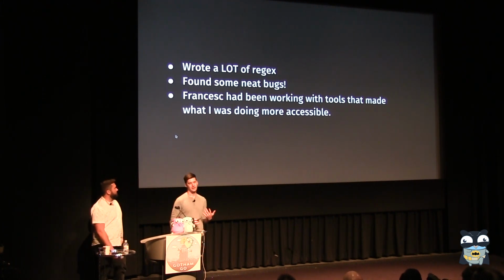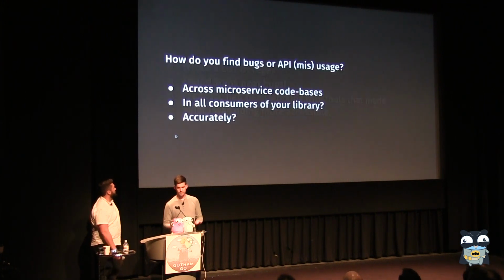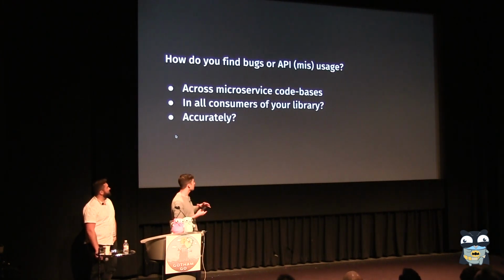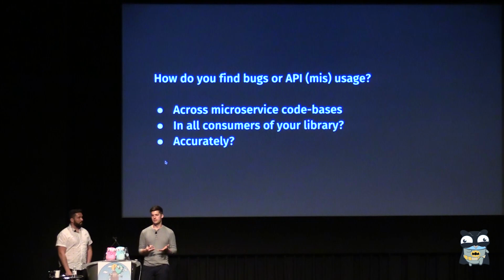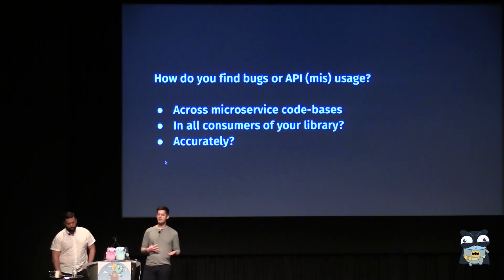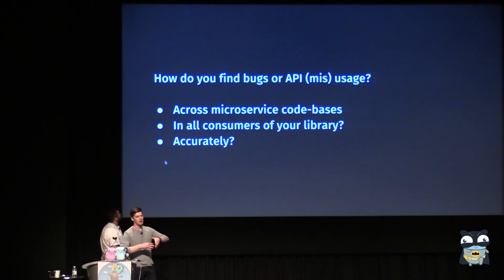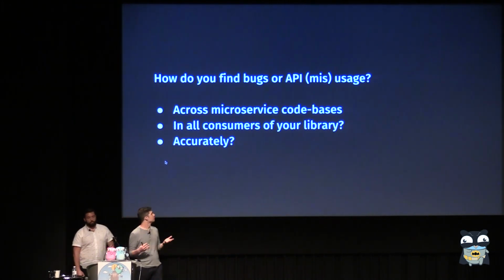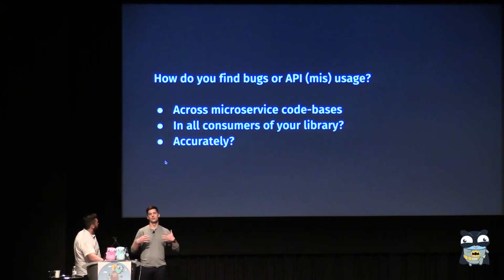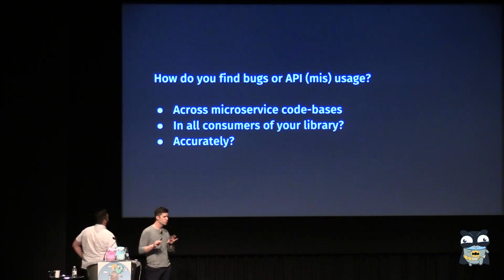So I want to talk a little bit about how we can do things in a slightly better way. Some of the things I want to talk about is how to find bugs or look at API usage across packages, right? So thinking about across microservice code bases. You want to think about consumers of your library as well. And you want to do it accurately.